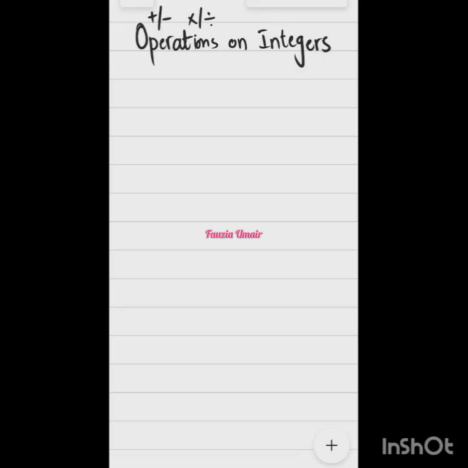Integers follow the same rule for addition and subtraction, and they follow the same rule for multiplication and division, right? If there is plus or minus, the same rule follows. If there is multiply and division, the same rule is applied on the signs at least. Okay? So let's talk about the addition and subtraction first.